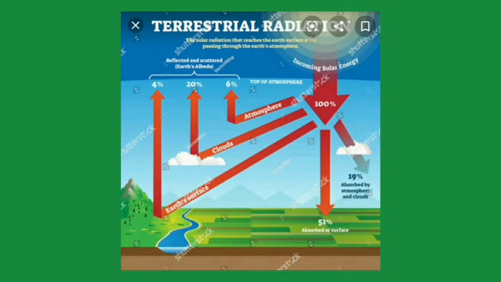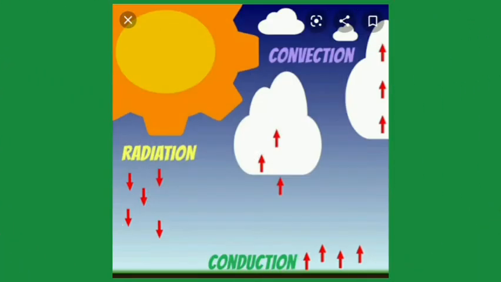The atmosphere of the Earth is heated not directly by the Sun above, but by the terrestrial radiation given out by the Earth. Do you know what is terrestrial radiation? Terrestrial radiation is the radiation emitted by naturally occurring radioactive materials on Earth like uranium, thorium, etc.